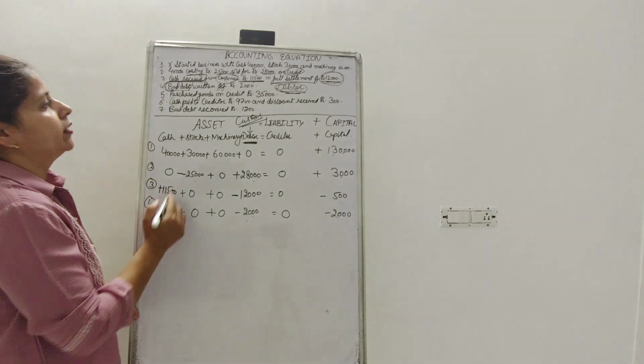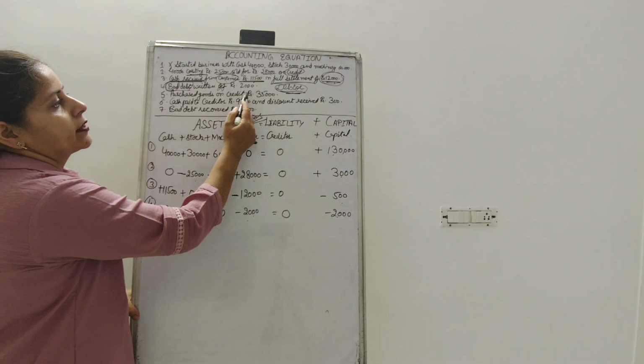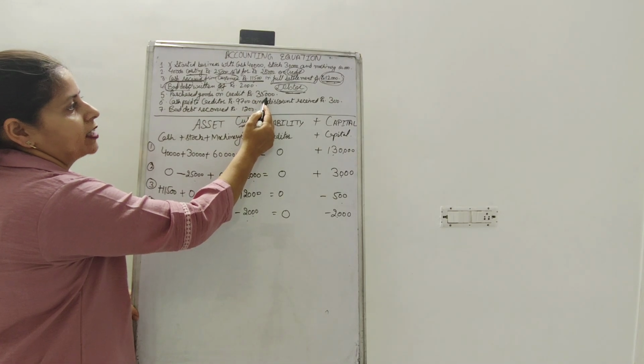Now point number 5, purchase goods on credit rupees 35,000.